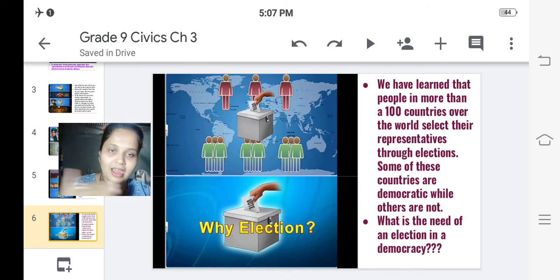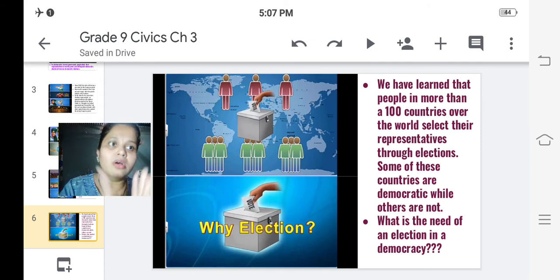There are chances for other parties to come and to show their propaganda and assure people that they would do something better for the society. They would improve the conditions of the society. These are all the promises they make to the society, and they win the election. And this is how every time you will find a new party winning the election, and they do something better for the people.